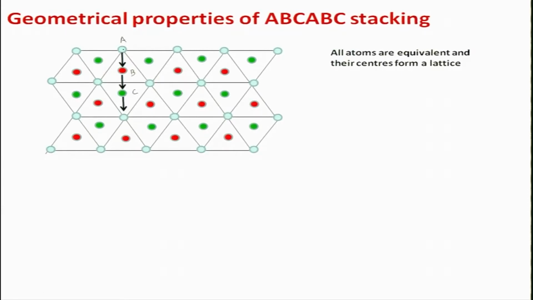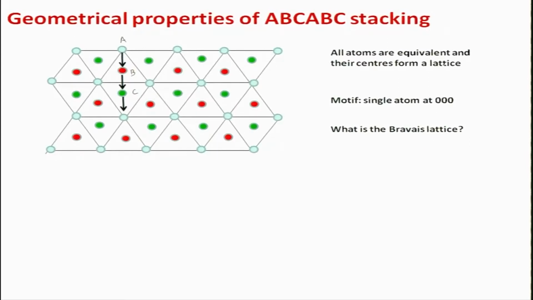All of these atoms are equivalent. I have chosen this to be A, this to be B and this to be C, but I could have very well chosen this as A, this as B, and then A which will come on top of C will become C. Okay. So, in that sense all the atoms are equivalent and their centers form a lattice. So, basically what you have is the motif is a single atom at 0 0 0.